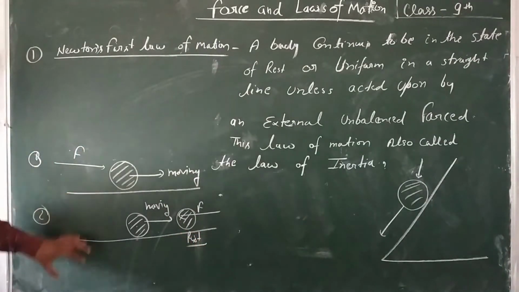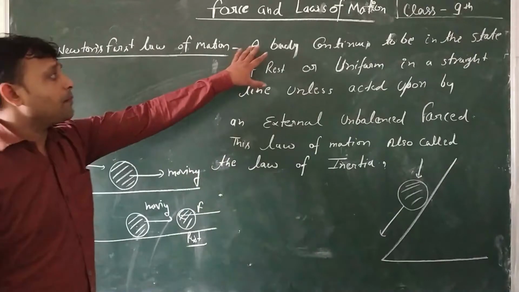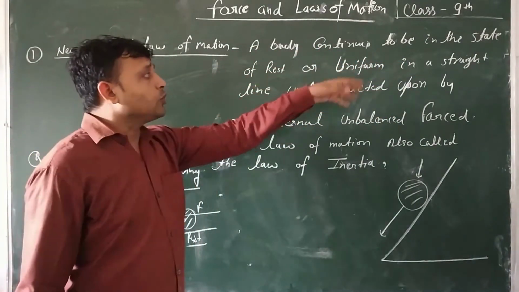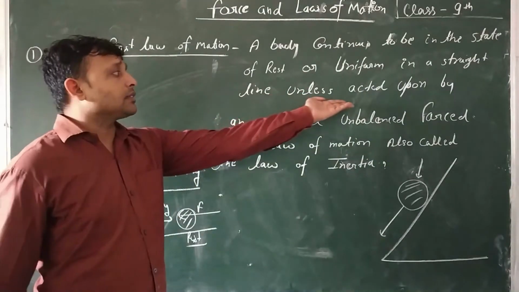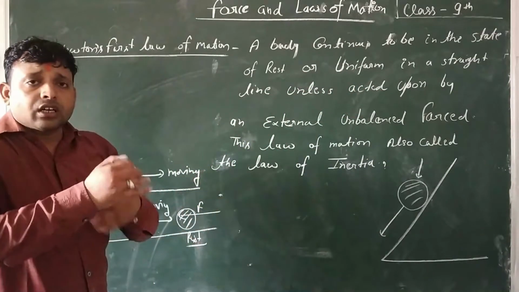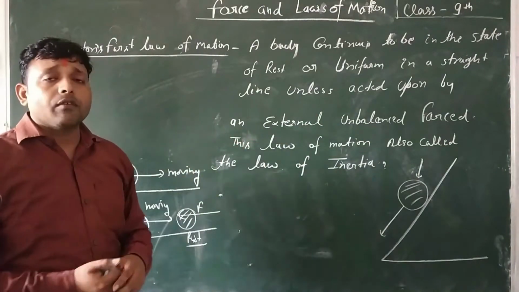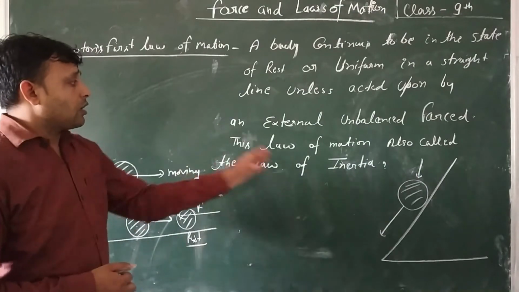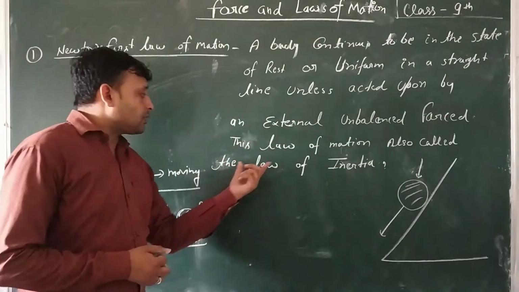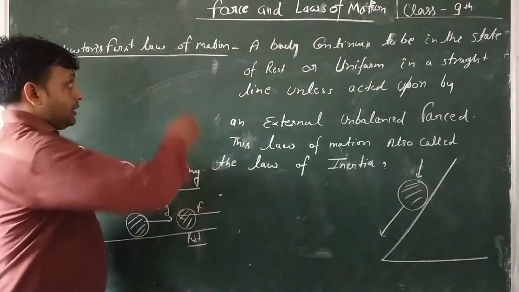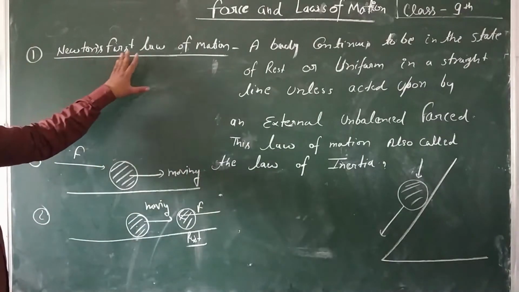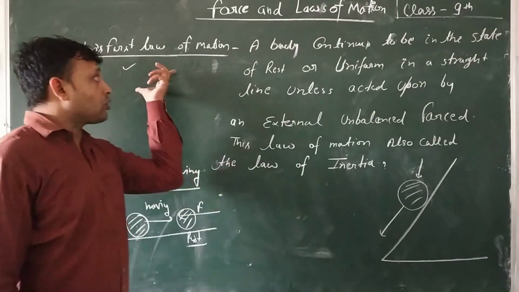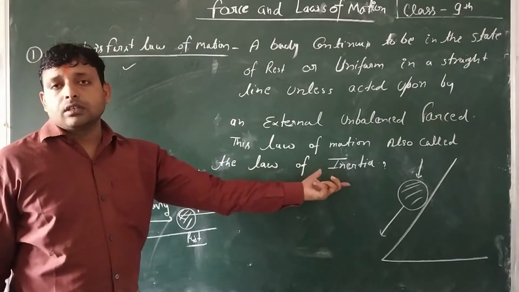Now Newton's first law of motion: a body continues to be in the state of rest or of uniform motion in a straight line unless acted upon by an external unbalanced force. This law of motion is also called the law of inertia. This Newton's first law of motion is the law of inertia.